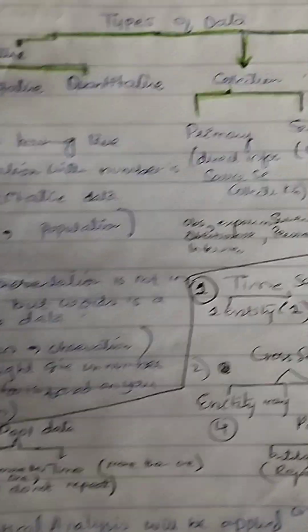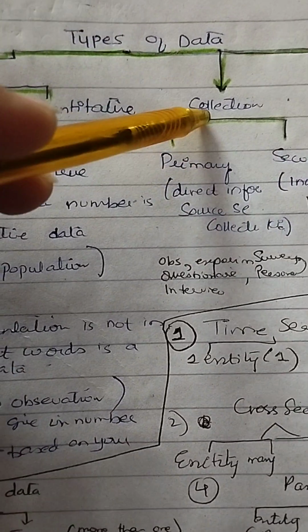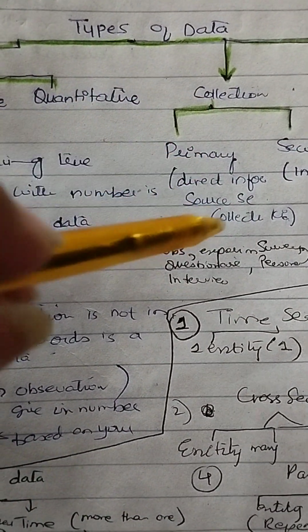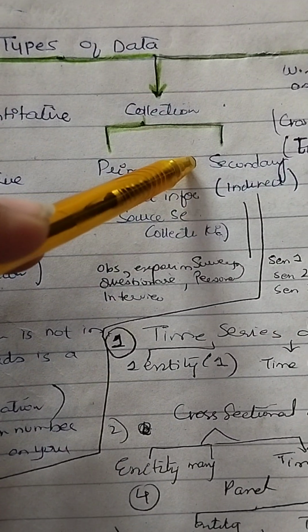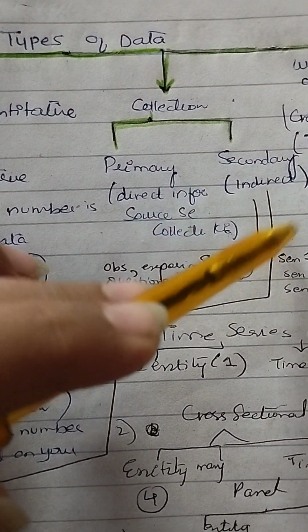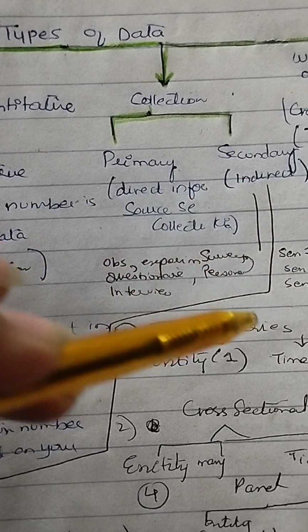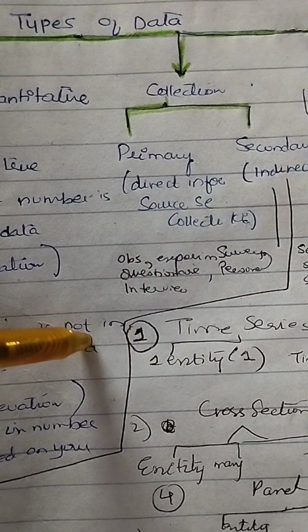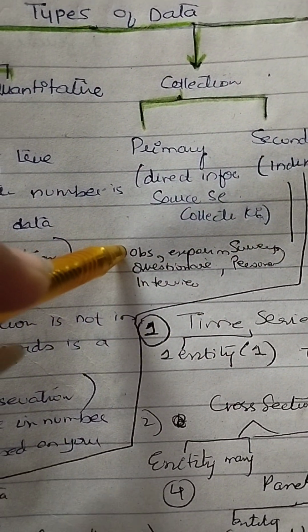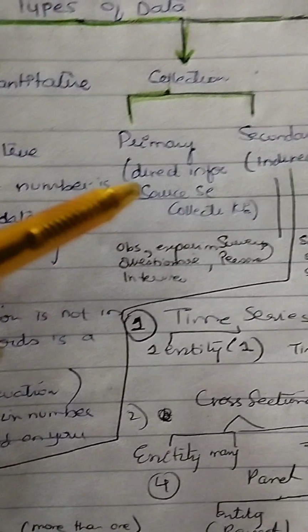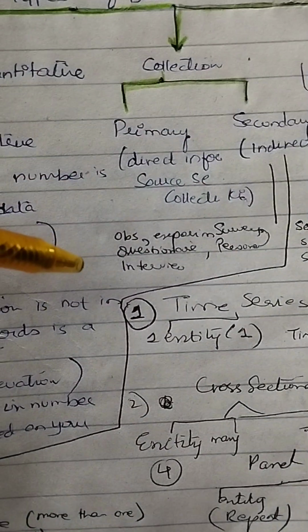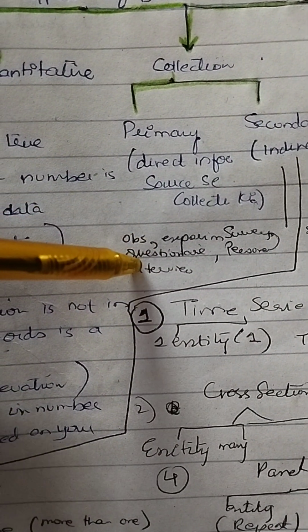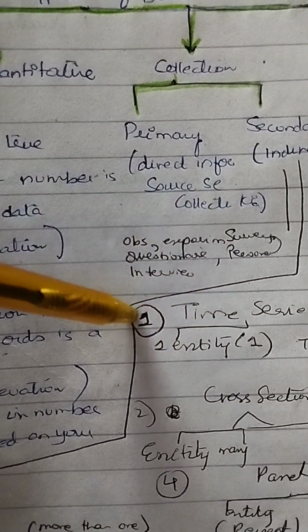Okay. If the data is about collection, it can be primary, that is you are taking it directly from the source. If it is secondary, it is indirect: someone else has collected it and you are using that pre-collected data. It can be observations, it can be an experiment done by someone that you are taking, it can be a survey, a questionnaire, or a personal interview.